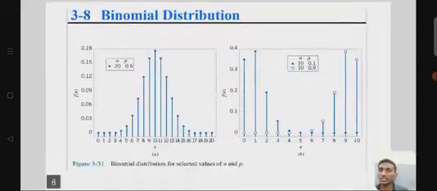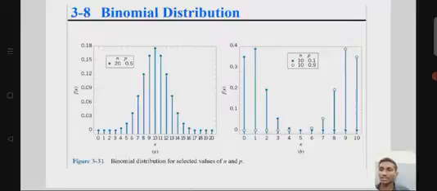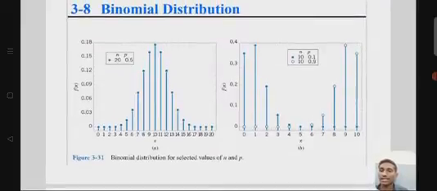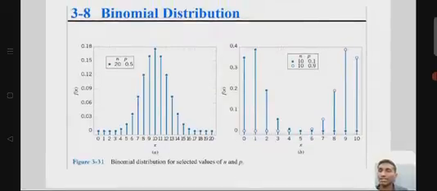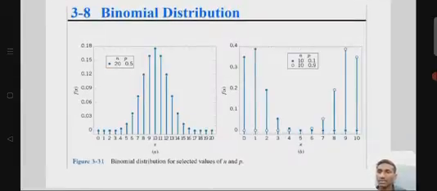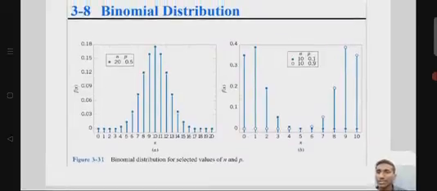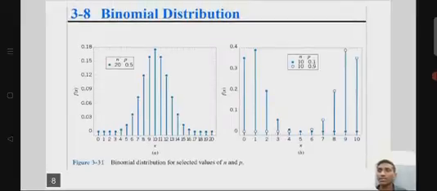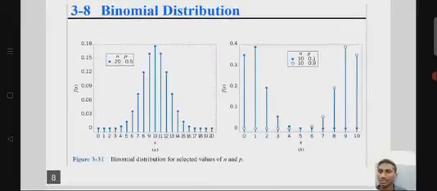So here you can see the example graph for the binomial distribution for the selected values of n and p, where n defines the number of trials and p defines the success rate, meaning the probability of success. Here the x-axis denotes the trials and the y-axis denotes the binomial probability density function.